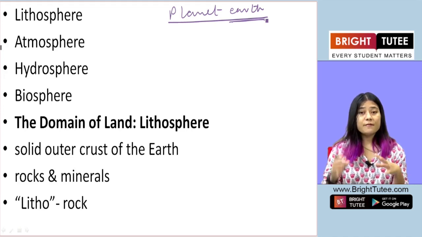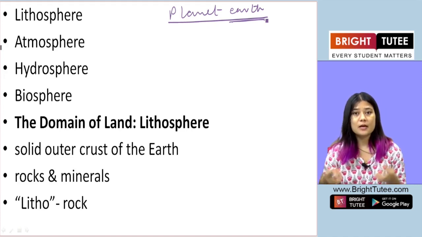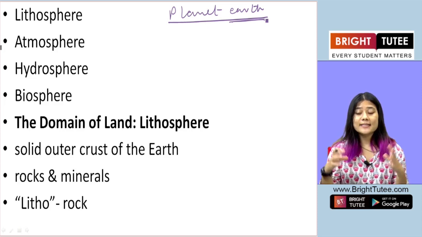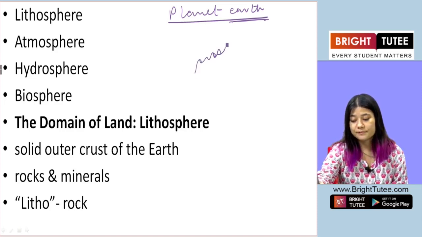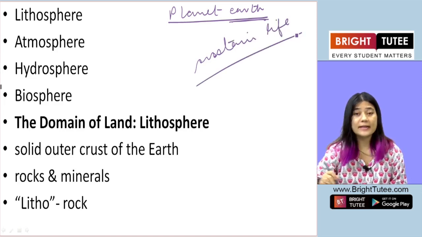Okay, so there are various components, various elements which are present on planet Earth, and that helps sustain life on planet Earth.